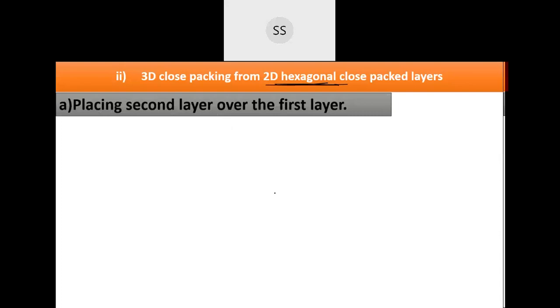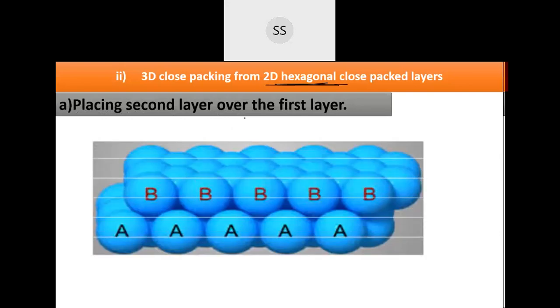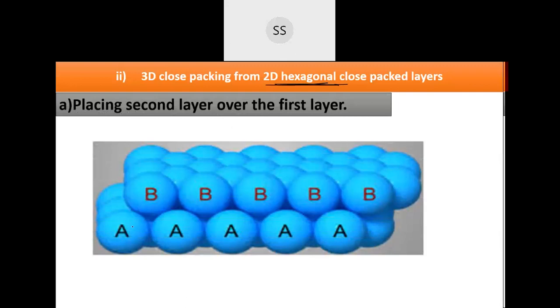Again, you have two types of placement. We are going to take this one first, placing the second layer over the first layer. You can see the one below is the hexagonal close packing, and above that, it is placed in the depression. So it is not the same kind of arrangement. Here the first kind is A type, and then we have placed on the depression.